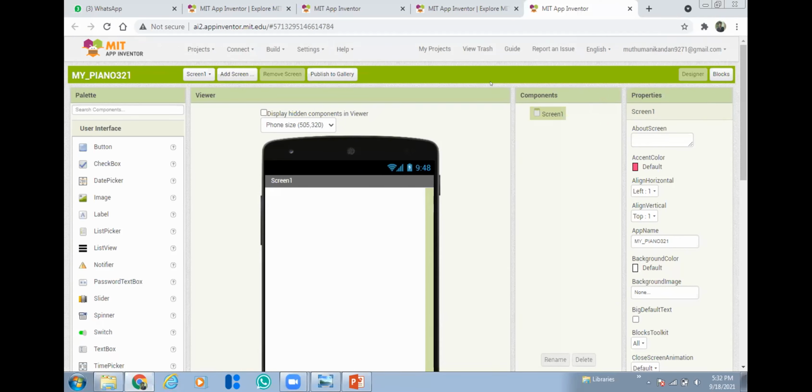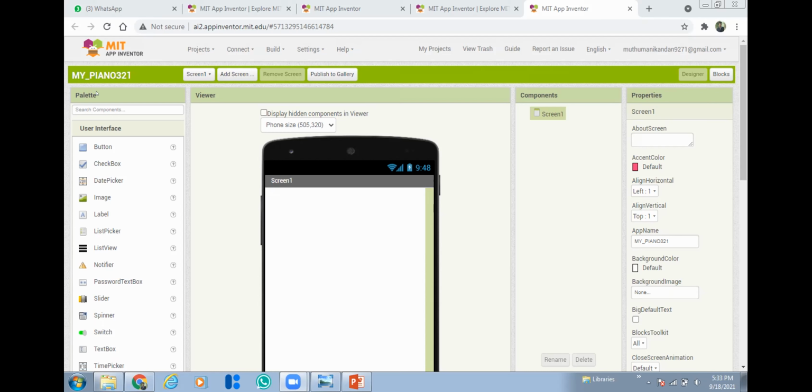Now the next one. This is the software platform we are going to use. I will explain it very briefly. If you are seeing any app, it contains many components. A button is one component. An image is a component. A text box, a video player, everything is a component.